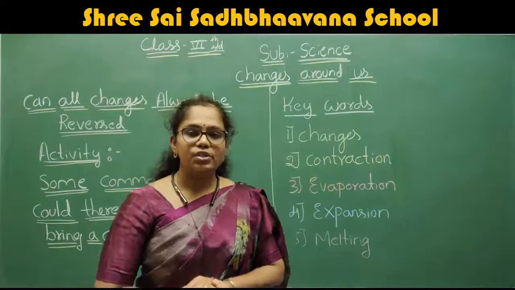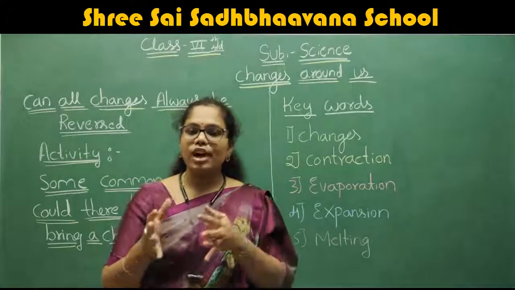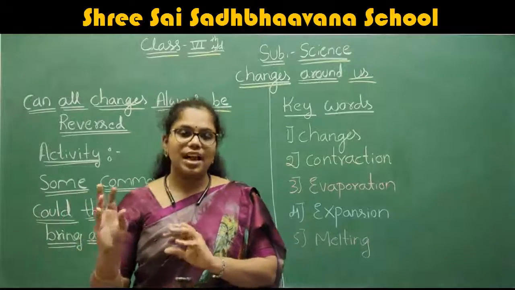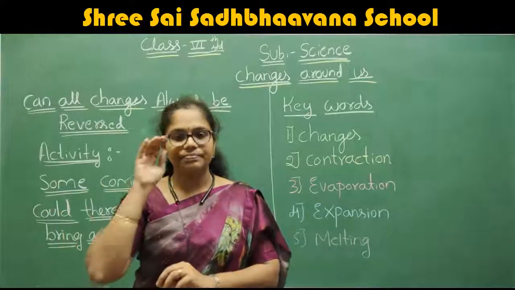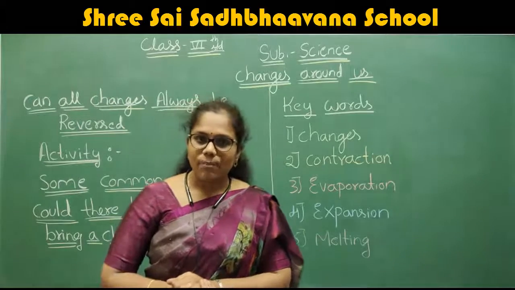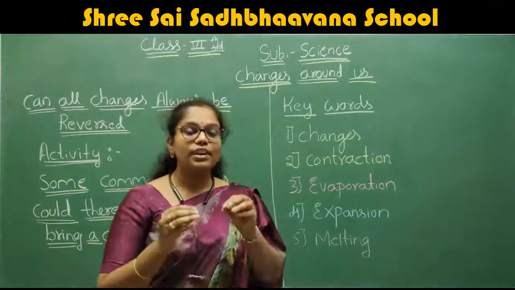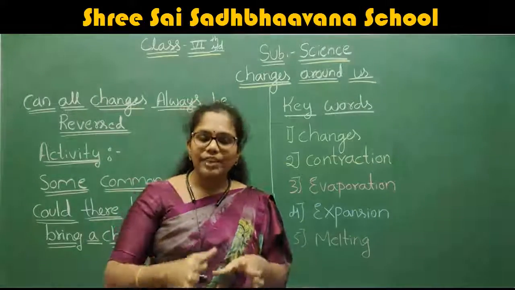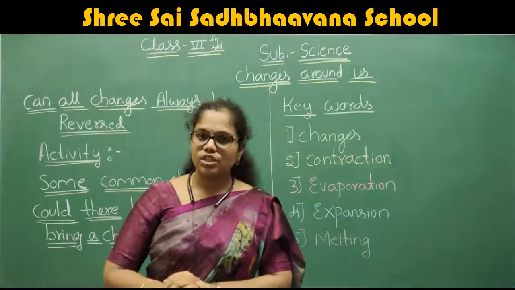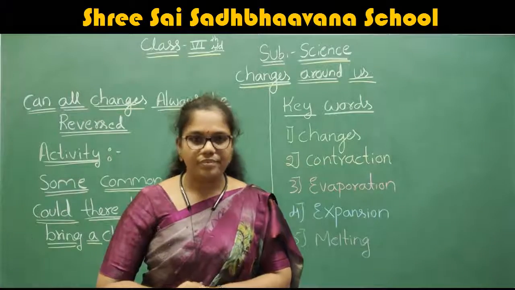First of all, the definition: the process of conversion of the liquid state into its gaseous or vapor state is known as evaporation.